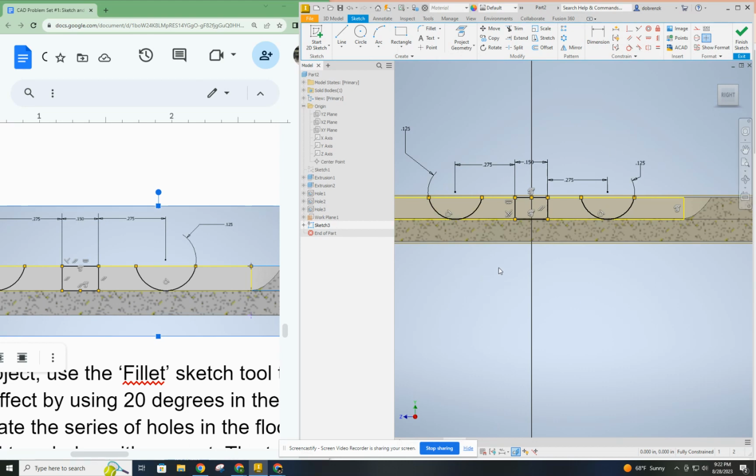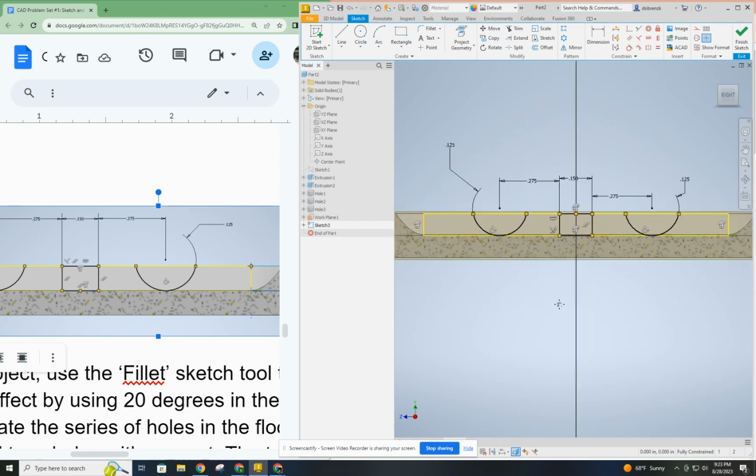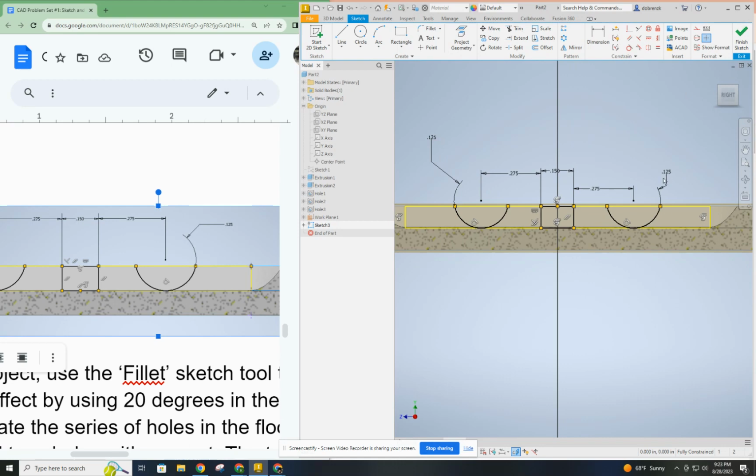Now, I will say this. When I'm grading my students' work, I don't really care if they use the exact same constraints as long as they achieved the same outcome. So I'm not going to go specifically looking, as long as everything's fully constrained, everything's correct, and not using fixes, because that usually locks in the wrong information. All right. So that looks good. I'm going to declutter it there.